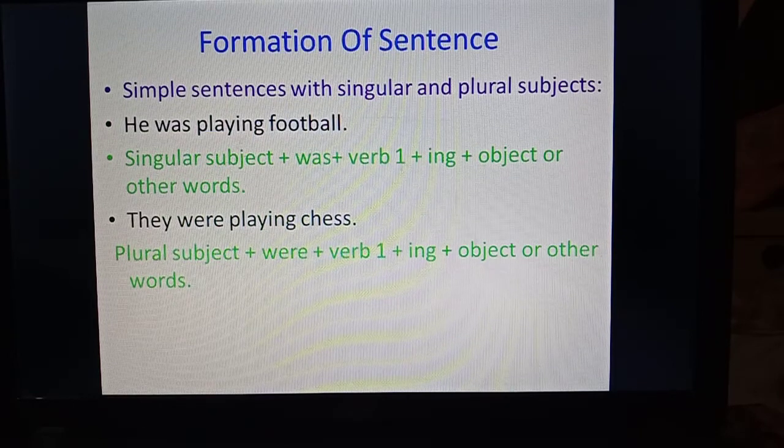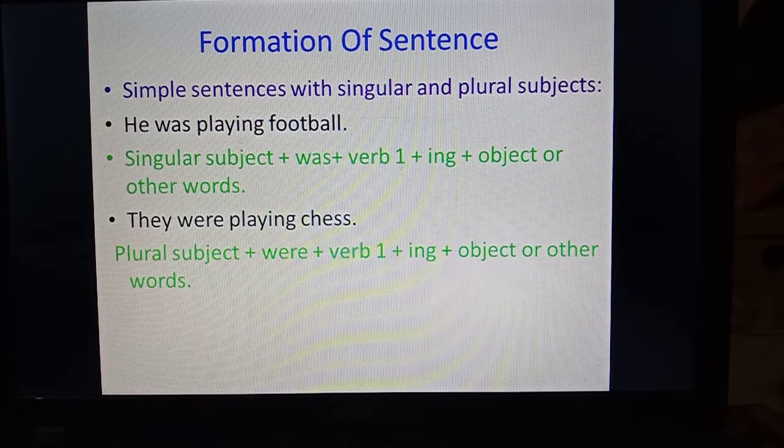Formation or structure of sentence in past continuous. Simple sentences with singular and plural subjects. We will take both the subjects one by one. He is a singular subject, so was is used with it. Then the verb's first form is there with ing. Football is the object, so the formation will be singular subject plus was plus verb's first form plus ing plus object or other words.